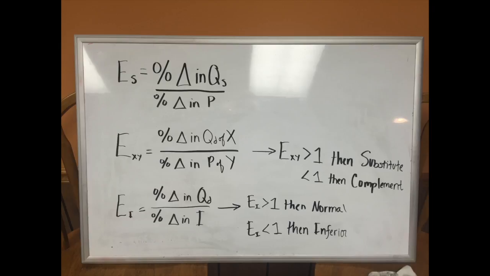If the coefficient is greater than 1, then the 2 goods are substitutes. If the coefficient is less than 1, then the 2 goods are complements. Finally, we have the coefficient of the elasticity of income, which is the percent change in quantity demanded over the percent change in the income. If the coefficient is greater than 1, then the goods are normal, meaning they're directly related with the income. If the coefficient is less than 1, then they are inferior, or indirectly related with the income.